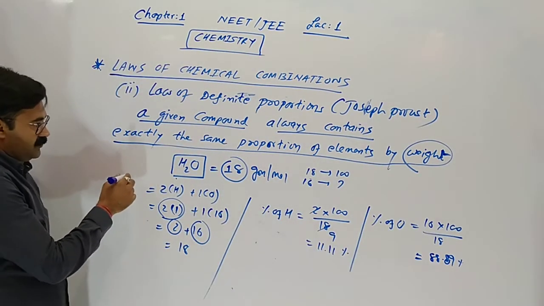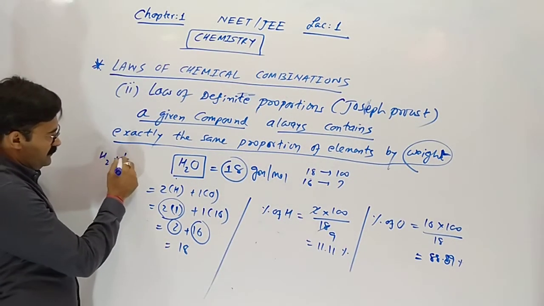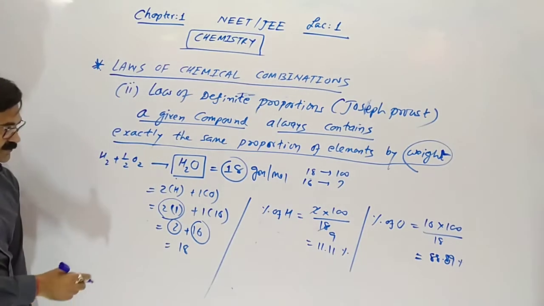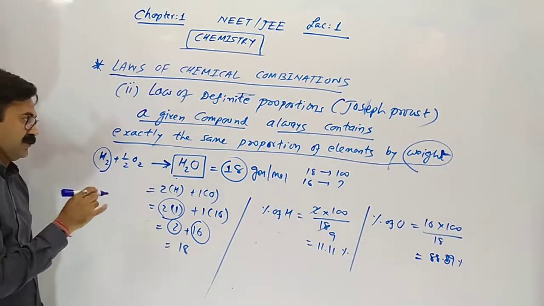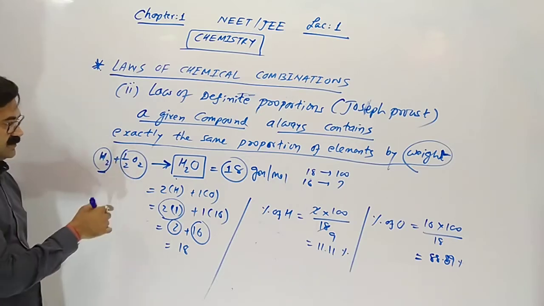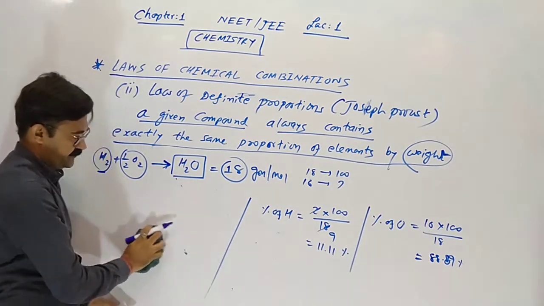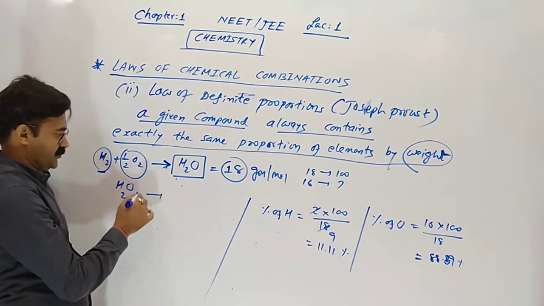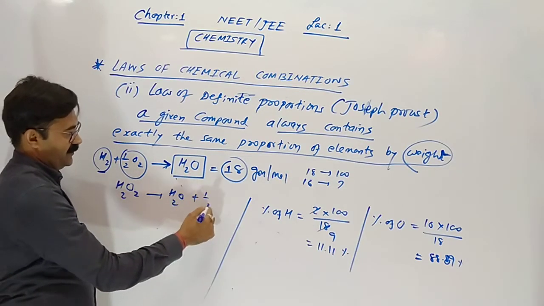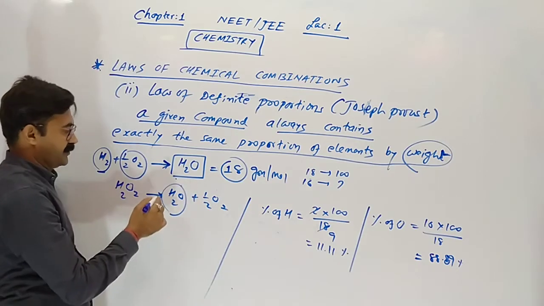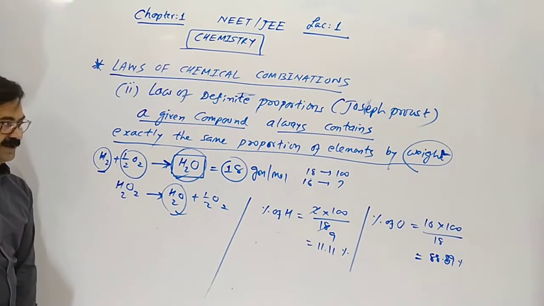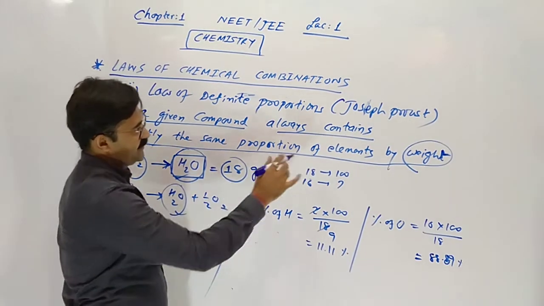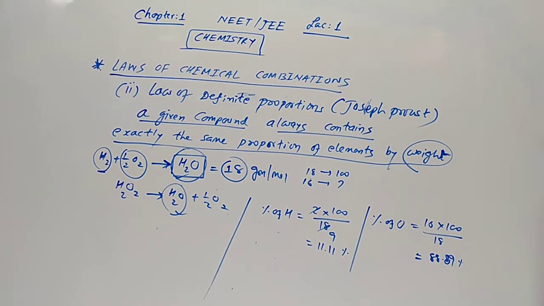When water forms from the reaction of H2 with O2, hydrogen is burning with oxygen and gives water. Otherwise, by decomposition, H2O2 breaks and releases 1/2 O2. So water will be formed in any way. In the compound water, the exact percentage by weight remains the same. That is the law of